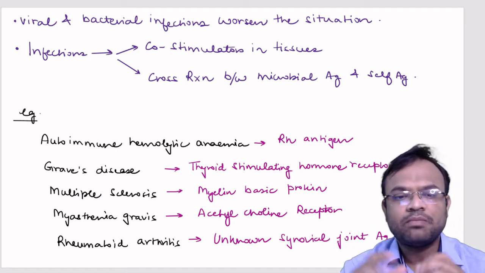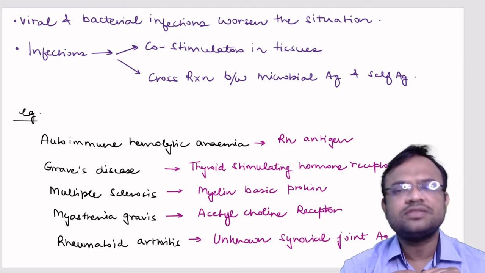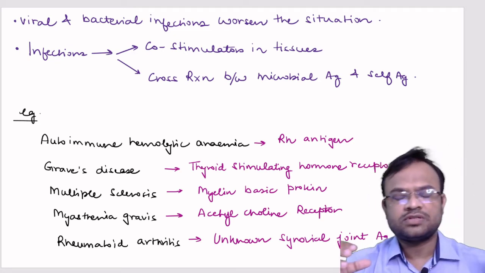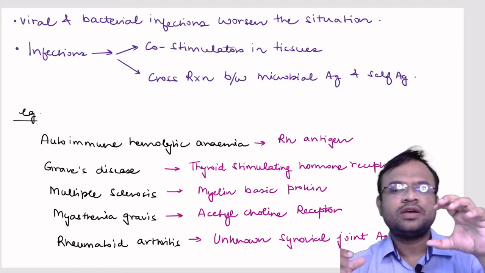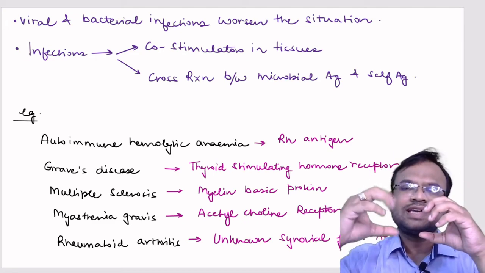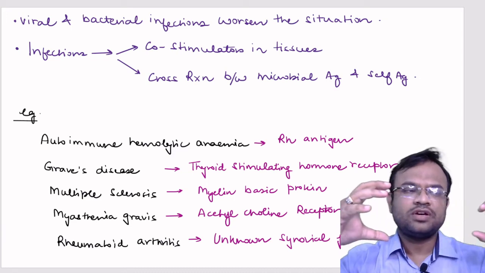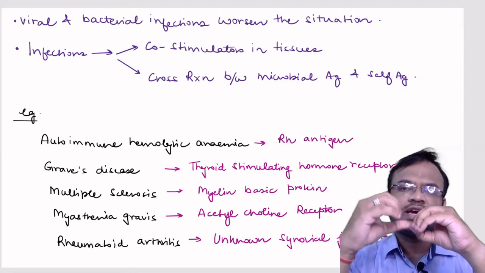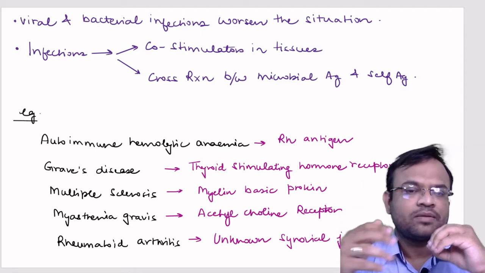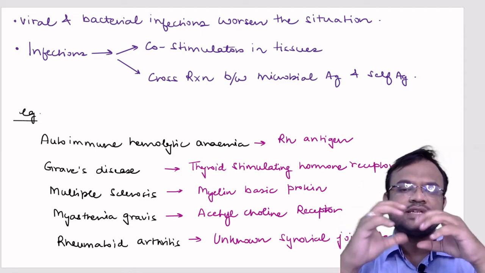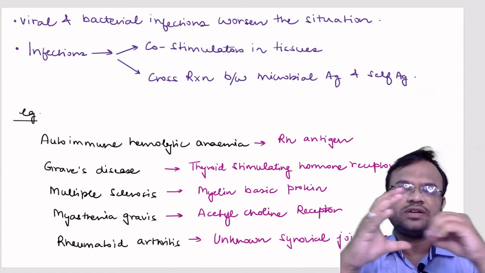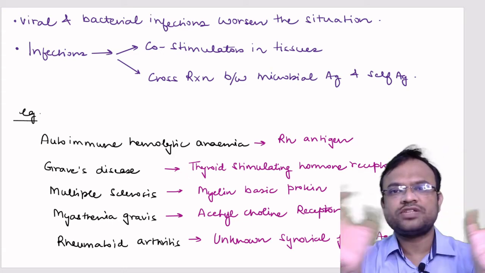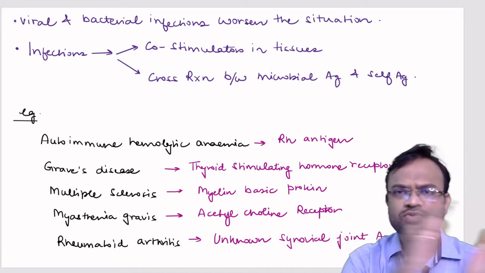Coming to the next one, myasthenia gravis. Let us say that your nervous system is connected to your skeletal muscles, because your nerves bring the signal from the brain to your muscles, and then your muscles act accordingly. This junction has acetylcholine receptors that function to form a bridge or link between these two systems.